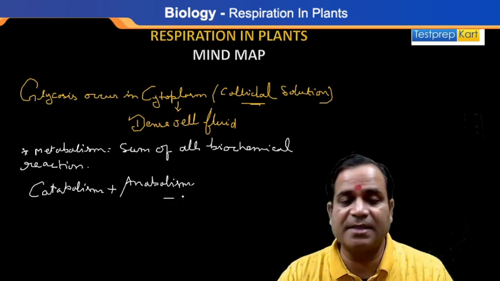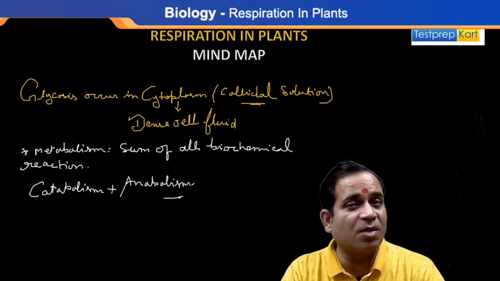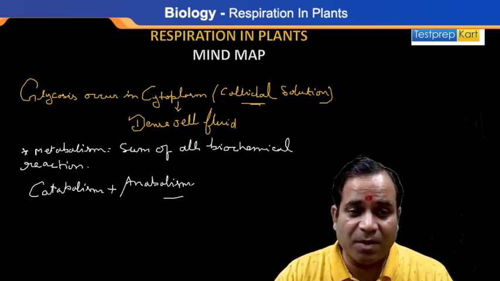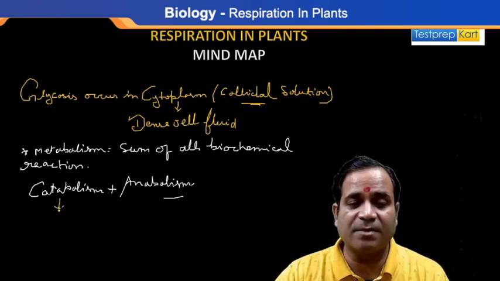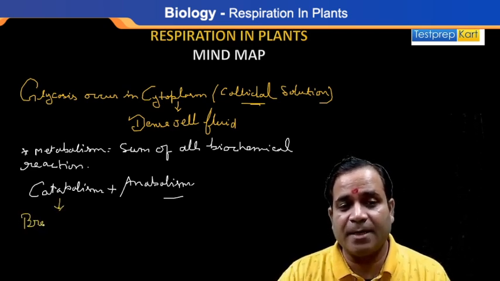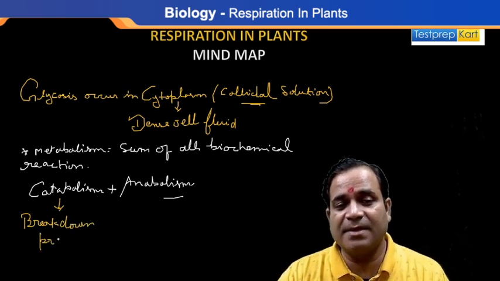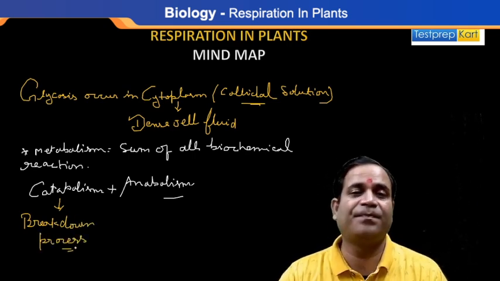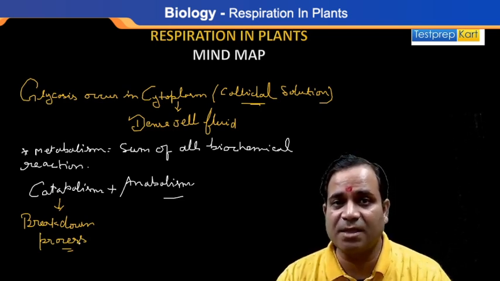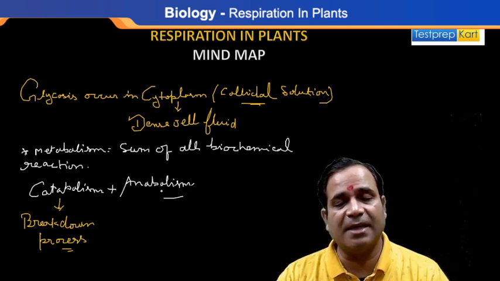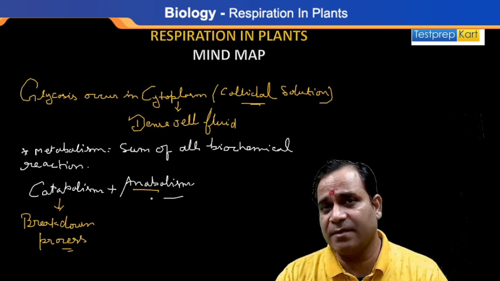So whenever I'm saying catabolism and anabolism, catabolism is a breakdown process, my dear. Catabolism is what? Breakdown process. It means the complex food materials are broken down into water soluble molecules so that the body can utilize that energy. While anabolism is vice versa of catabolism.